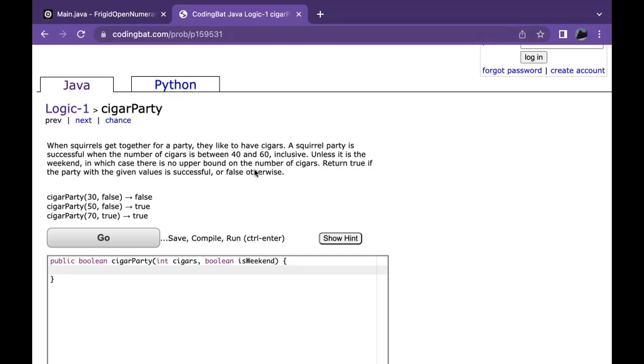So when squirrels get together for a party, they like to have cigars. A squirrel party is successful when the number of cigars is between 40 and 60 inclusive, unless it is a weekend. In that case, there's no upper bound. Return true if the party with the given values is successful, otherwise return false.